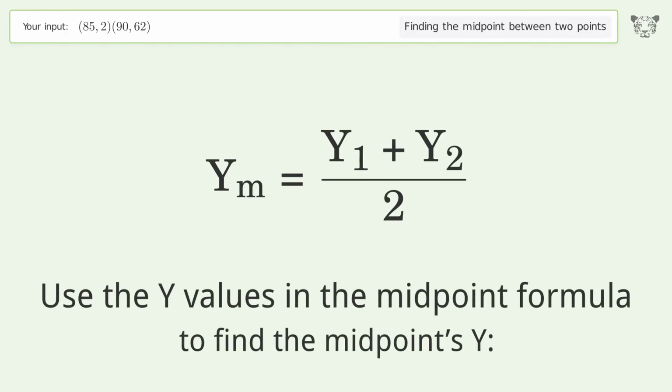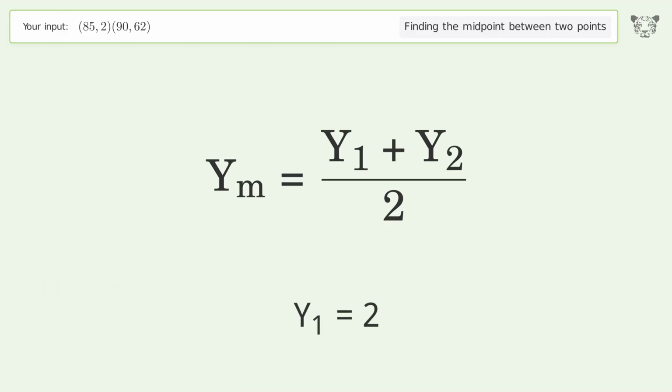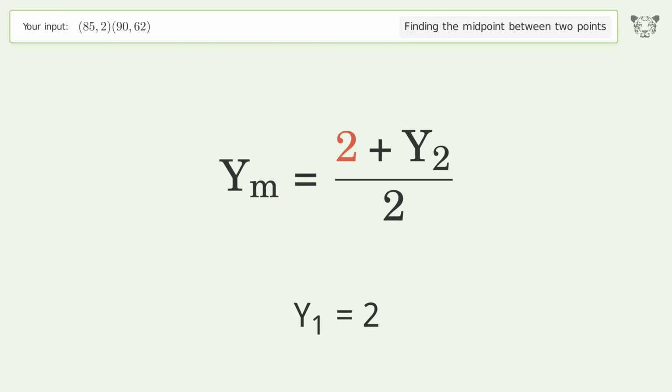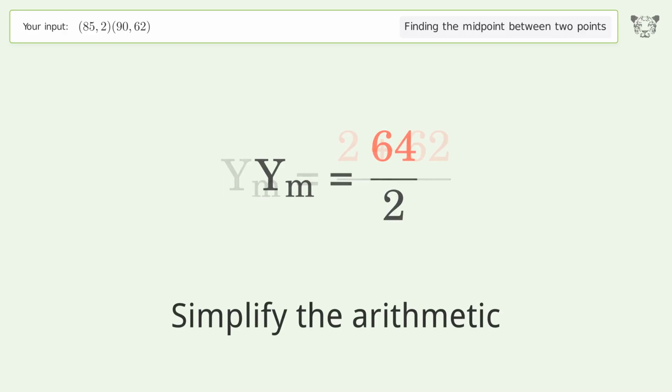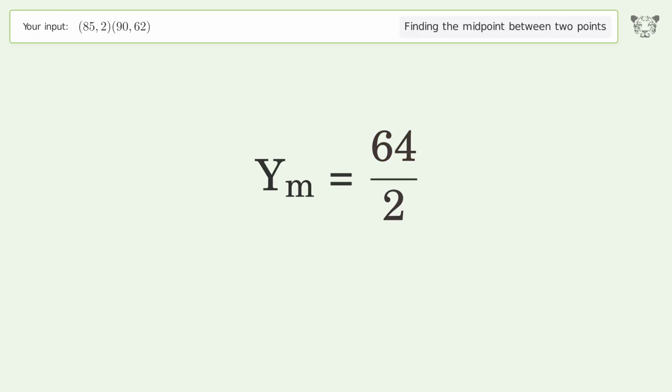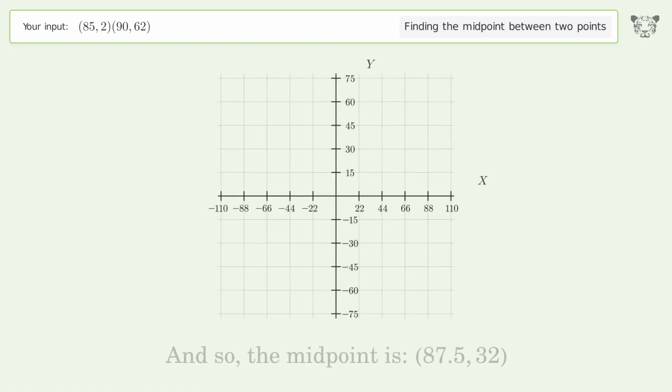Use the y values in the midpoint formula to find the midpoint's y. y1 equals 2. y2 equals 62. Simplify the arithmetic. And so, the midpoint is 87.5, 32.